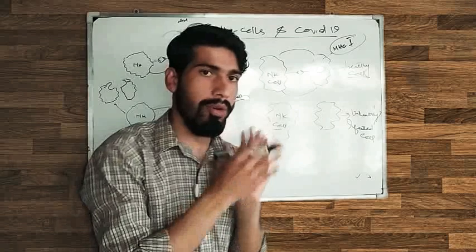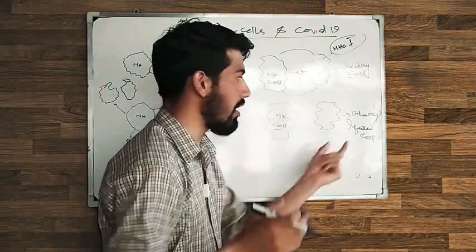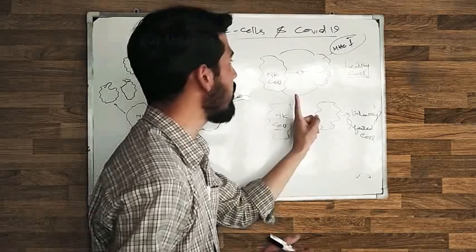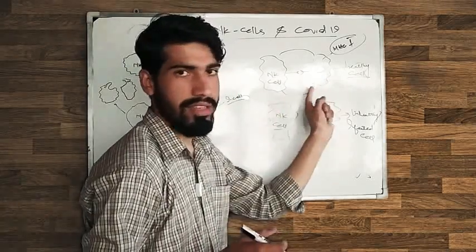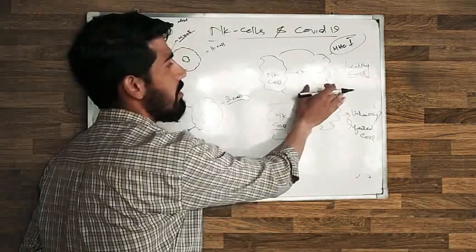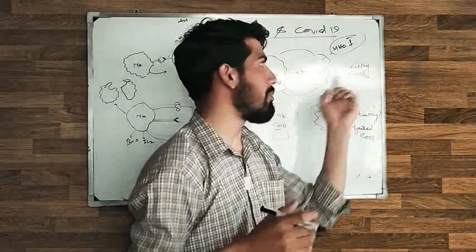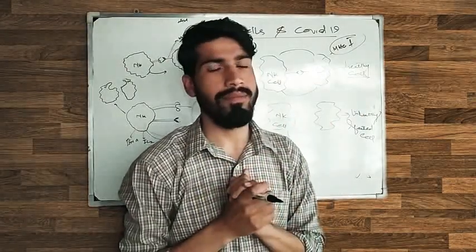If there is any problem inside the cell, we will show that in the next case with the infected cell. But in this first case, the healthy cell, the NK cell comes and checks whether the machinery inside is okay or not.